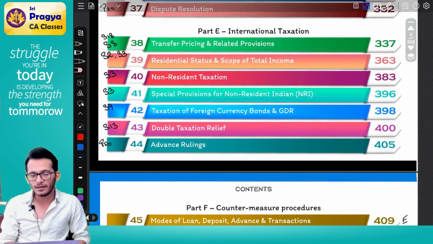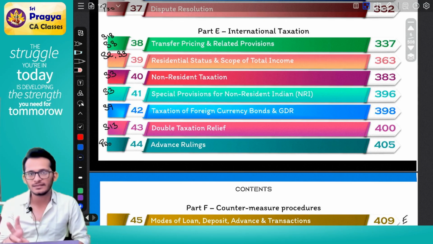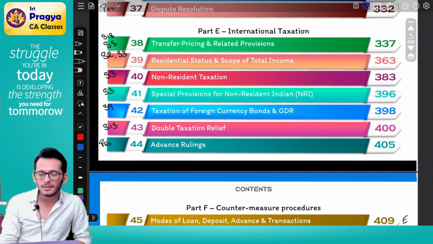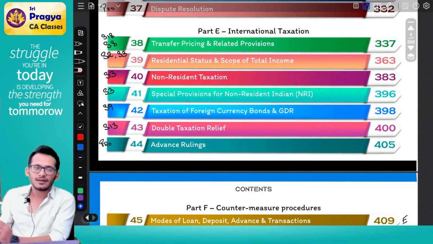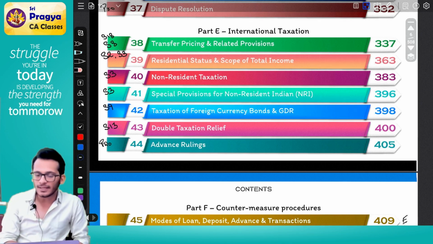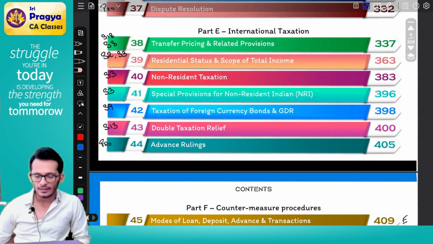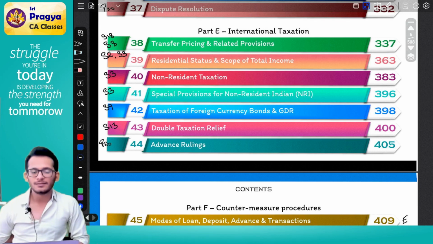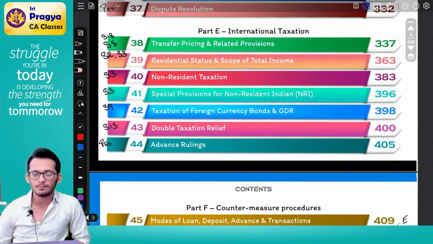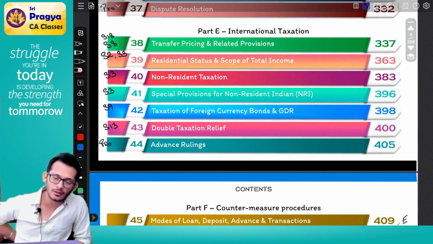Moving on to the next part, which is our international taxation. Technically, international taxation, like I told you, is a part of part B and part C together. But since this is very relevant only for non-resident scenarios, I am keeping it separate. It's because ICAI in the old syllabus gave 30% weightage for this independently. In the new syllabus, they have not defined the weightage, so it may be any number. But it is better to read this individually rather than along with part C and part B, because otherwise it will be confusing. So we will touch international taxation at the very end of the batch, where we will try to understand, if you are found to be a non-resident, how you deal with it.